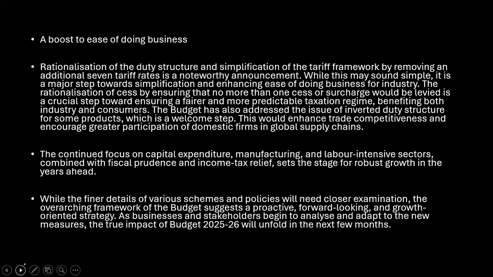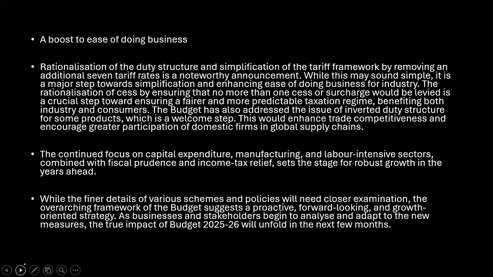Okay. This ensures that no more than one cess or surcharge is levied. The tax is fairer and more predictable. We are making it fairer, so that people can come and invest here. The inverted duty structure issue has been addressed to enhance trade competitiveness and encourage domestic firms' participation in global supply chains. So these are some of the things.